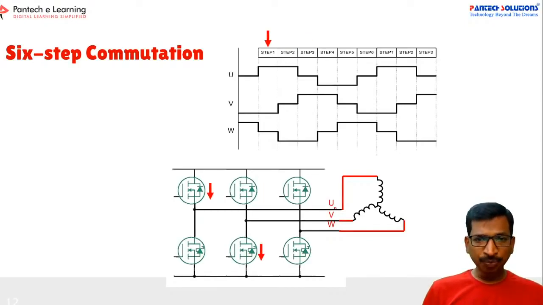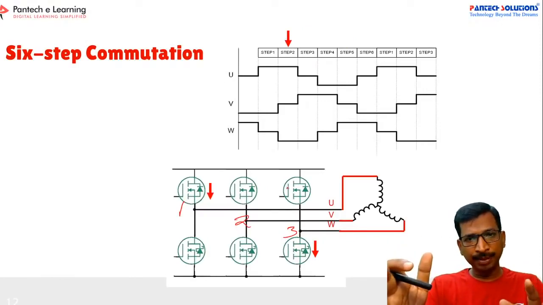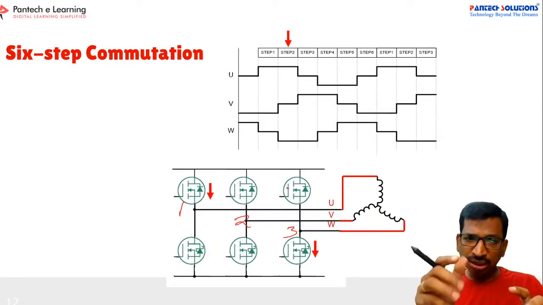Right. So for step 1, if you apply a voltage, this is called phase 1, this is phase 2, and this is phase 3. If you apply a positive voltage to U1 and a negative voltage to V, then you may get a position. Similarly, if you change the pulse width for the remaining six MOSFETs, you can vary the motor speed. So how can you vary the speed straight away? You cannot vary the PWM alone, right? If you know the rotor position, then you have to take a call.